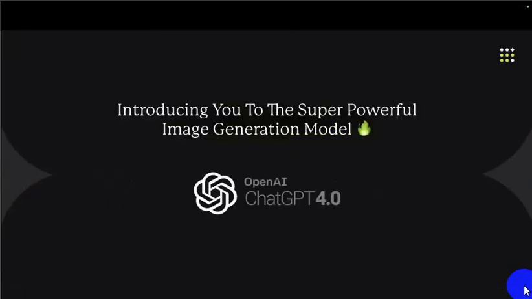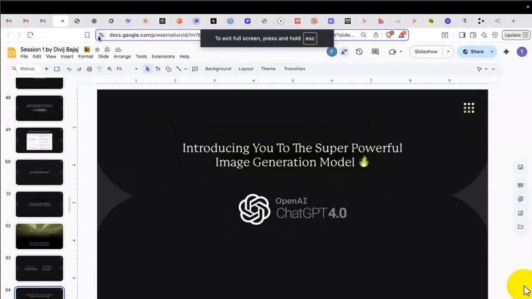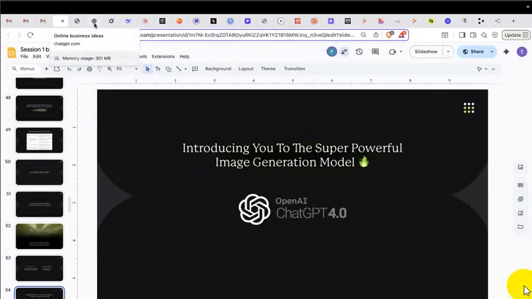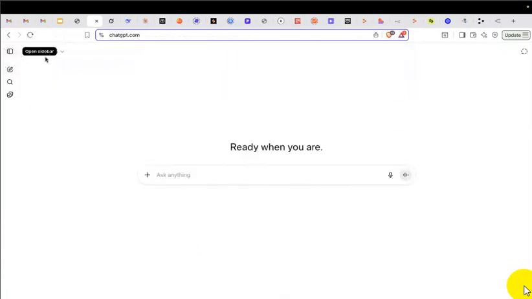But right now, we can use the same model, GPT-4o, for designing these images, posters and videos. For videos, we have Sora from OpenAI itself. So let's see how I will be executing this task.